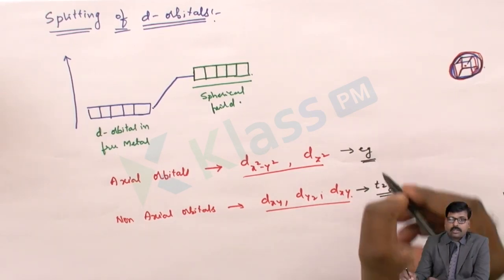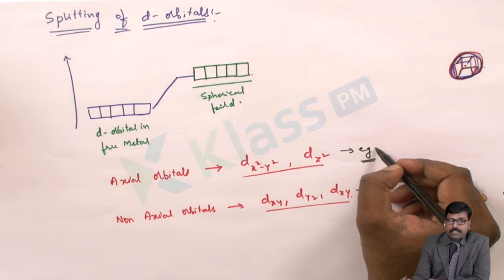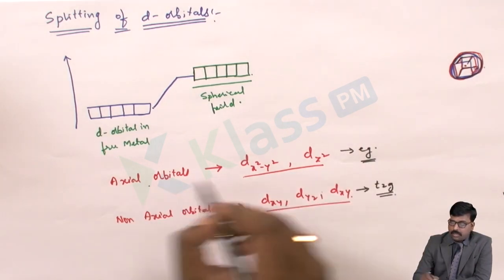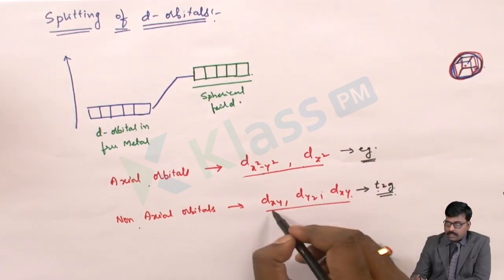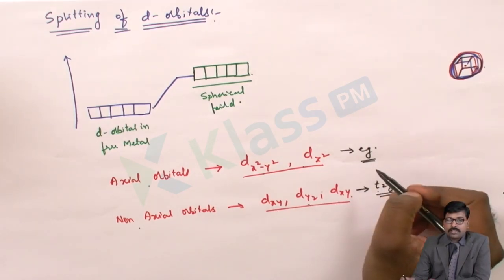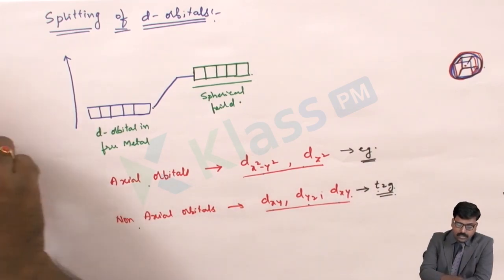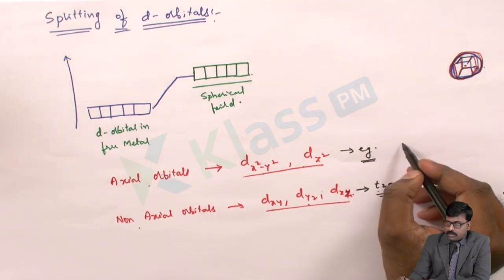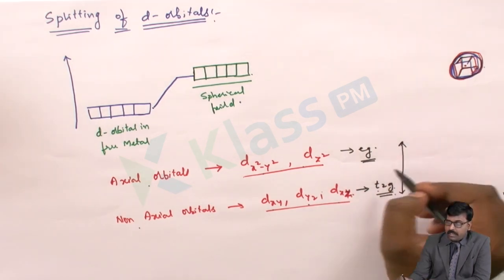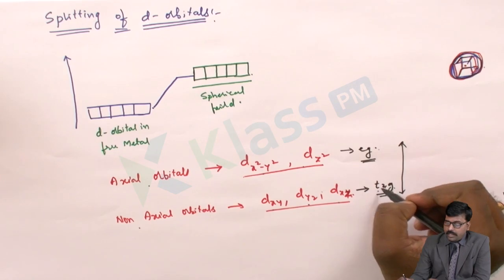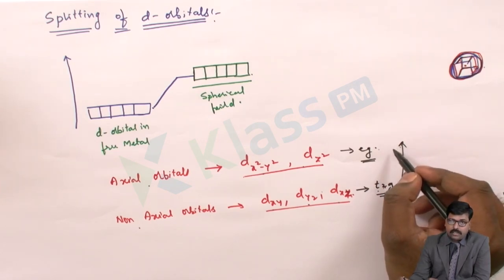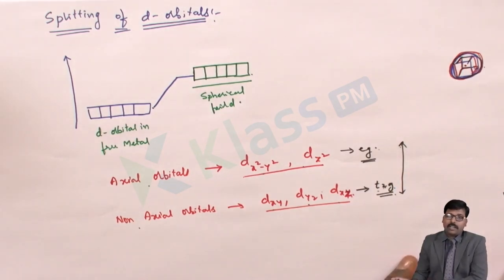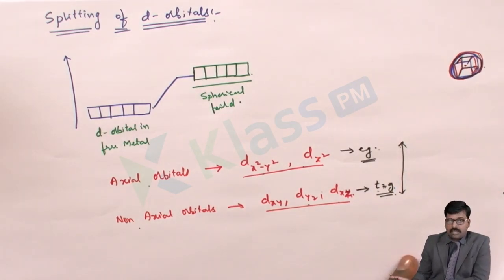In group theory, it is mentioned in this way. The Eg group is the axial orbitals, 2 in number, and T2g is the non-axial group that has 3 orbitals, that is dxy, dyz, dzx. So the splitting will be done in this way. Eg and T2g will separate depending on the approach of the ligand. This splitting is clearly explained in crystal field theory.